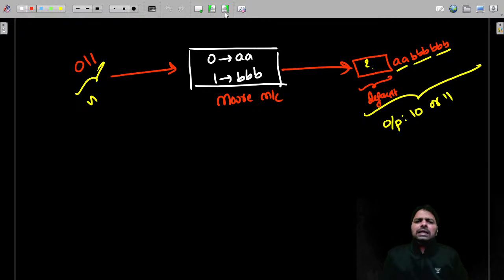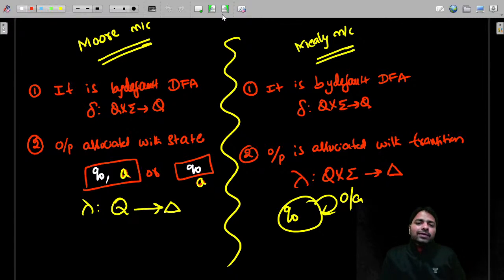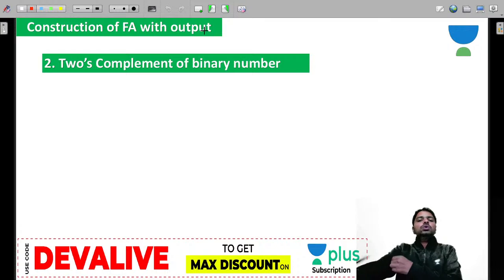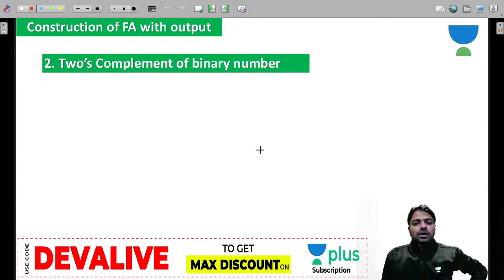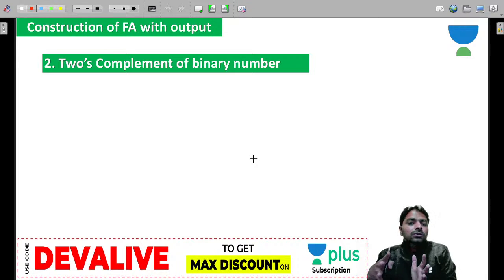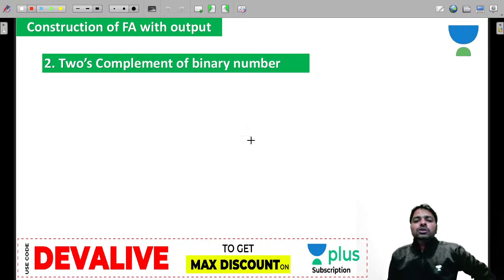Okay, which is the better? That depends on the problem. Both have advantages, and both have disadvantages too. Alright, this is about 1's complement, guys. Now, 2's complement of a binary number. I am going to implement a Milli machine, and I will help you how to convert it into a Moore machine. So now we should have an idea, guys.